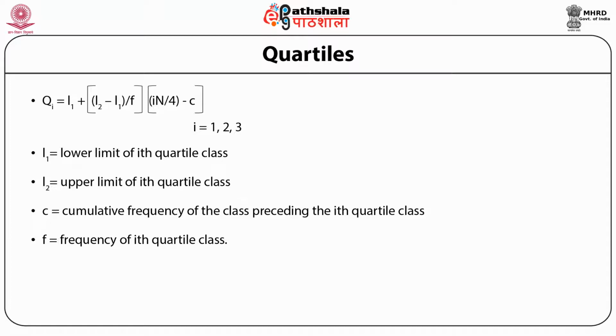And in case of the third quartile, i will become 3. So the formula for quartile is Qi equals L1 plus, within bracket, L2 minus L1 divided by f, bracket close, then within bracket multiplied by i multiplied by n divided by 4, bracket close, minus c. This is the formula of the quartile class, more or less the same as the median class.